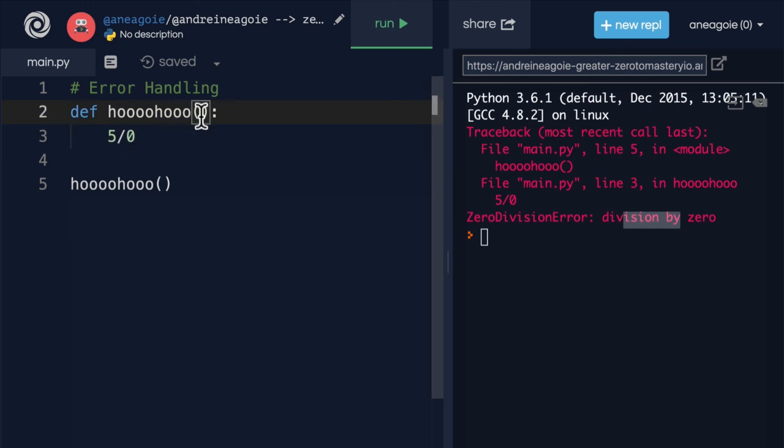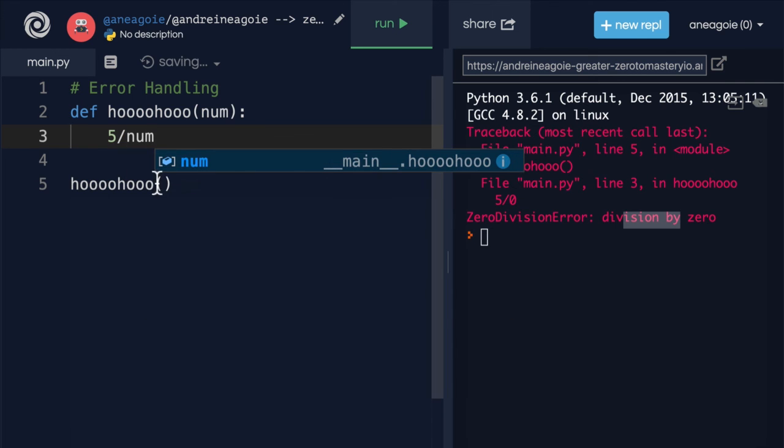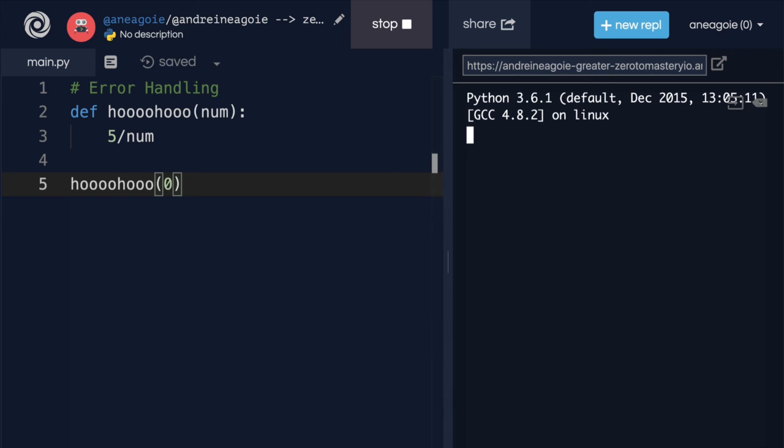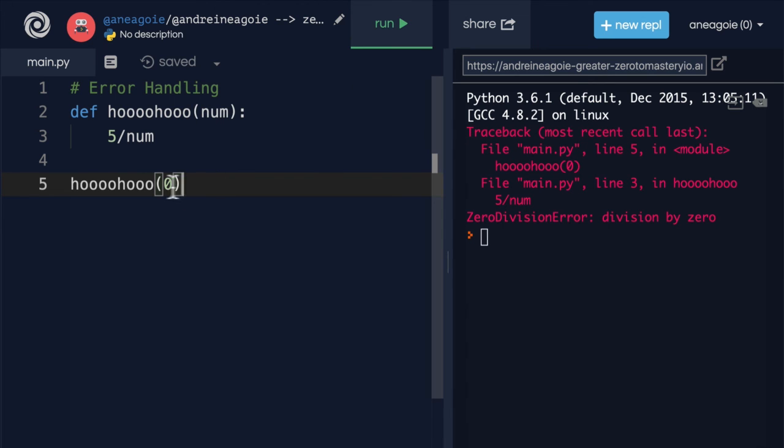Because if they receive something that they didn't expect, like number, and this number just happens to be, let's say, 0 that we give it, well, this user broke our program. So we need to handle these situations where a user might give something bad that we wouldn't want.